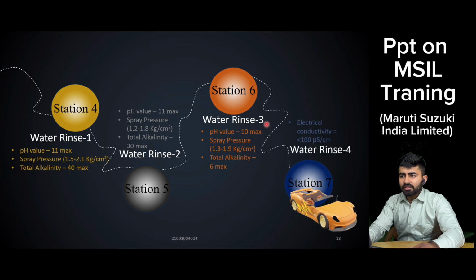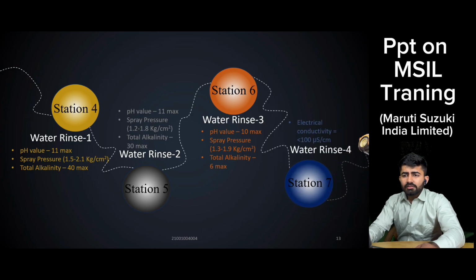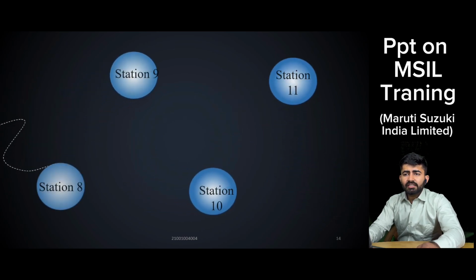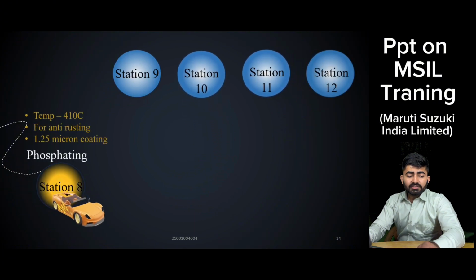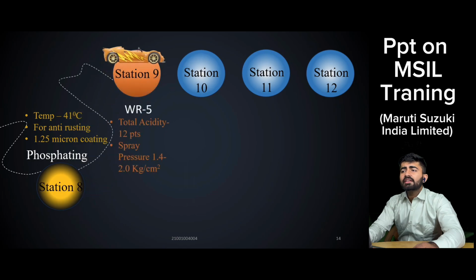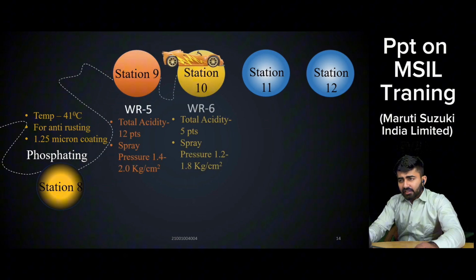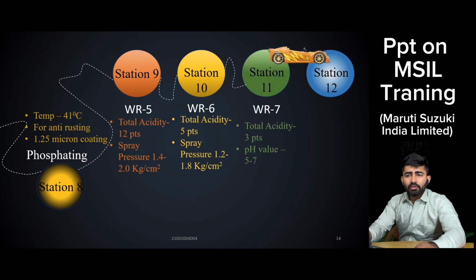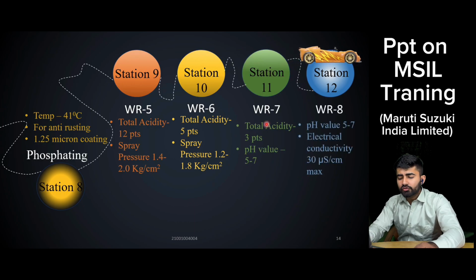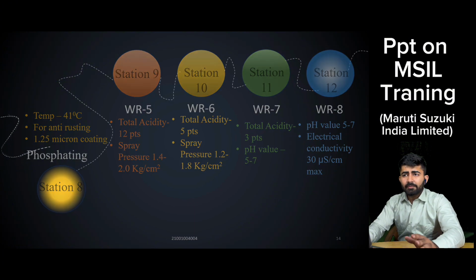Now coming to the next, that is known as phosphating. The car is dipped in a phosphate solution. Then it is moved to water rinse 5, water rinse 6, water rinse 7, and water rinse 8. These 4 rinses are used to remove the extra phosphate coating that has been done over the car. That was the pre-treatment line exit.